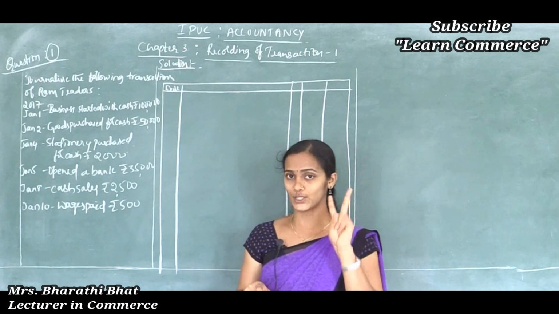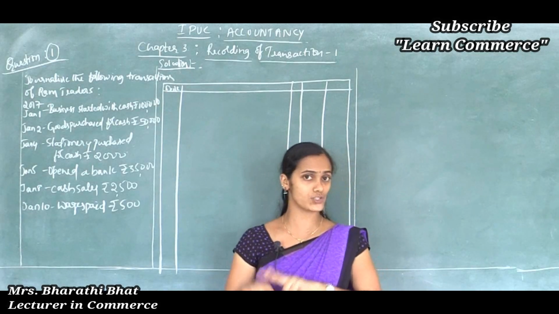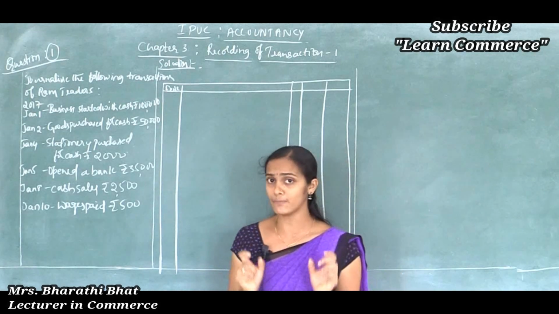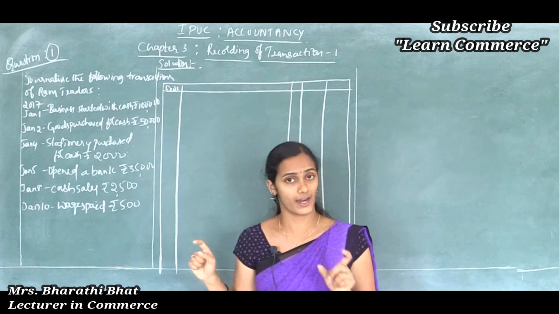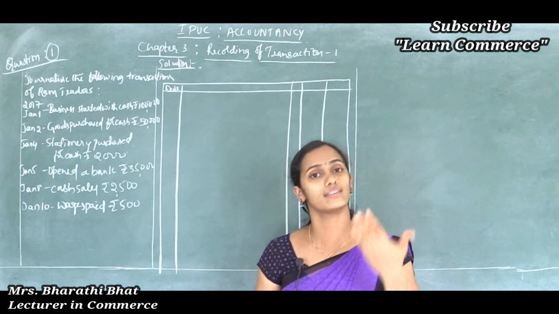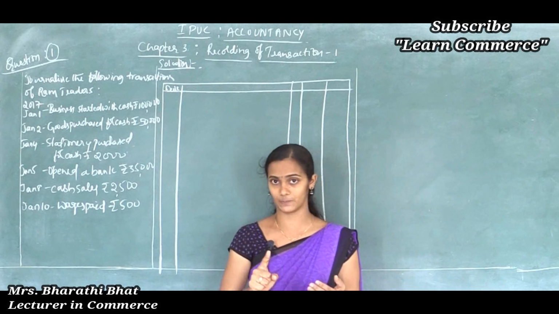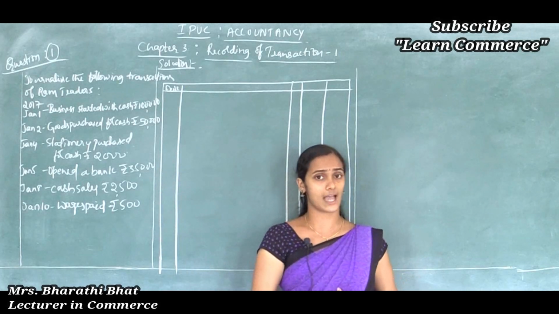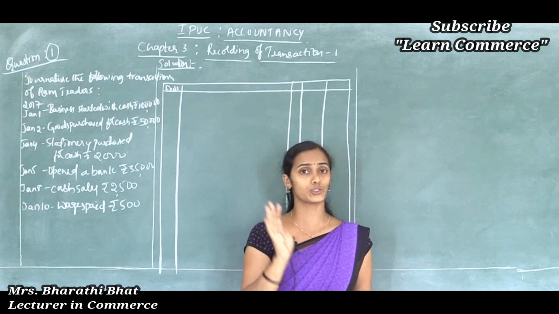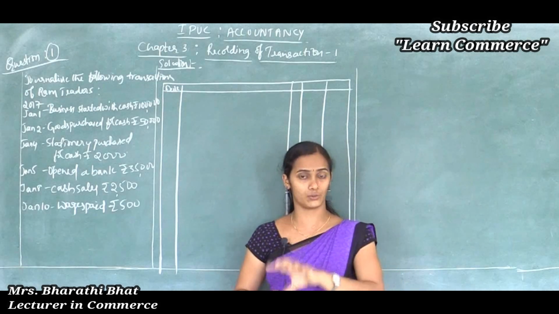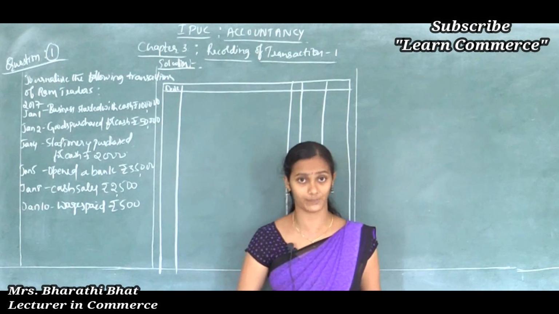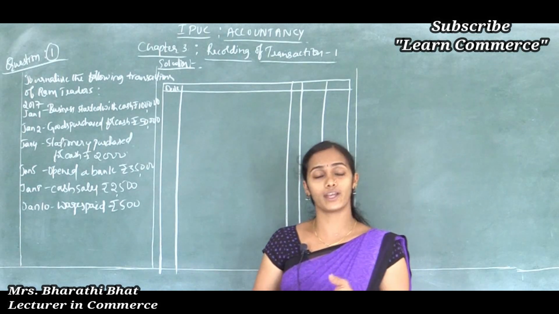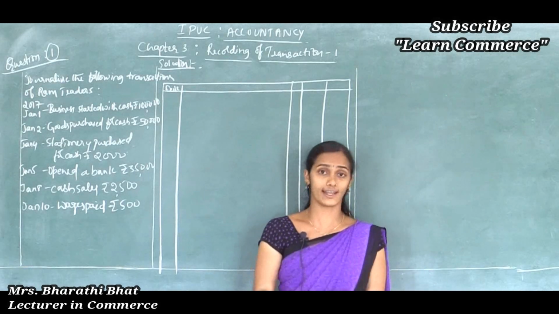There we can find two different accounts in the transaction: one is cash, another is capital. In the same way here also we should find the two or more accounts involved in a transaction. Are you getting my point? Whatever transaction you take, you should find the two or more accounts involved in it. Then you can easily move to the next step.